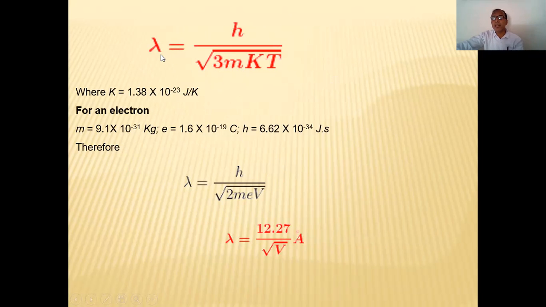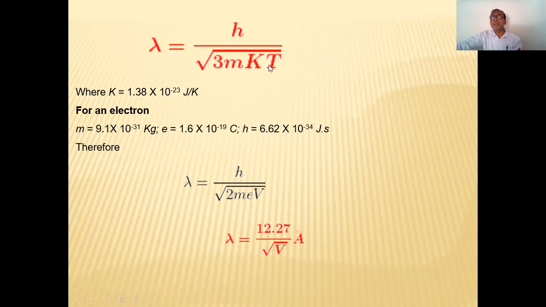Whose expression is this? Please tell me now from yourself. I want the answer. What is lambda? Please unmute all of you. What is lambda? Wavelength. De Broglie wavelength is equal to what? h, Planck's constant, under root 3m kT. What is this k? Boltzmann constant. What is T? Absolute temperature. So can you tell that this is the expression for the de Broglie's wavelength in terms of temperature?